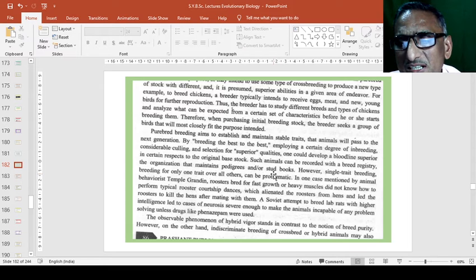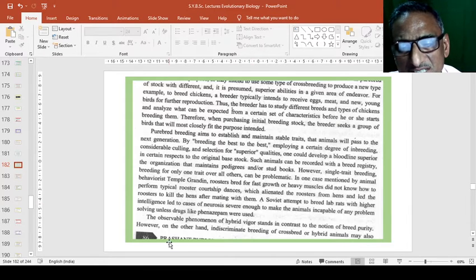However, single trait breeding for only one trait over all others can be problematic. In one case mentioned by animal behaviorist Temple Grandin, roosters bred for fast growth or heavy muscles did not know how to perform typical rooster courtship dances, which alienated the roosters from hens and led the roosters to kill the hens after mating with them.